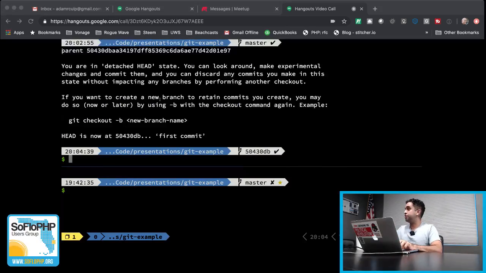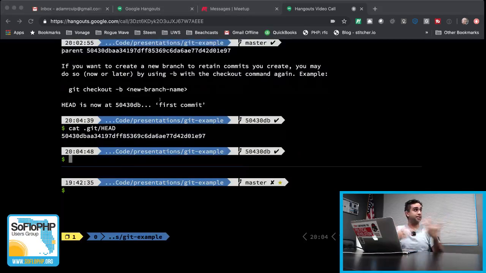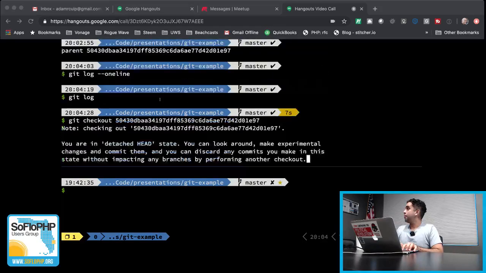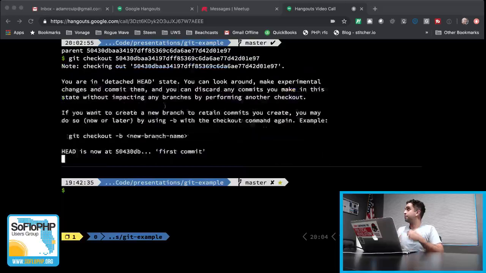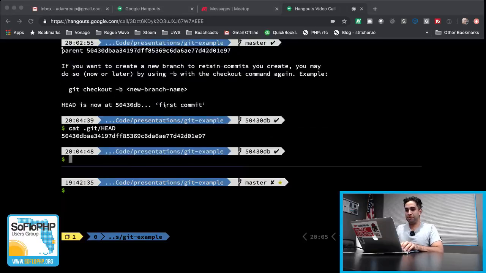If we take a look at our head file, now instead of the nice, neat file name that we had before, we just have the hash, and Git will complain because it's not attached to any reference in the refs folder. However, there's nothing really to be worried about, as you know now. It's just the hash there. You could actually go in and change it yourself to something else if you would like. It tends to happen a lot with rebases gone wrong.